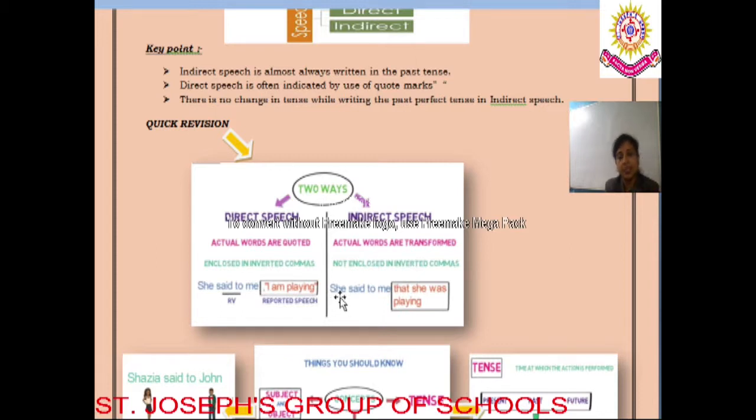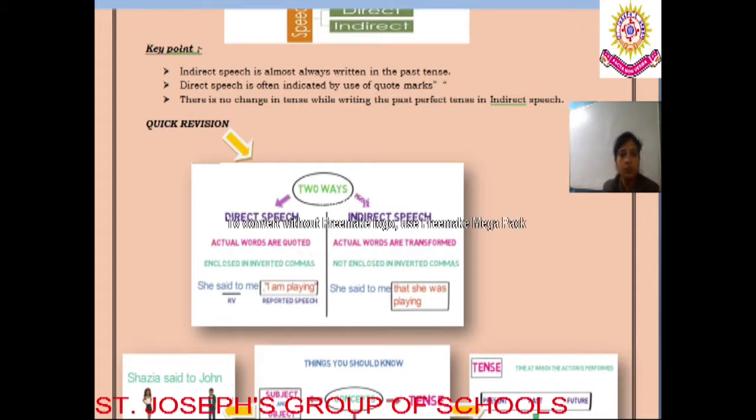Look at the other example: She said to me that she was playing. It means that the inverted commas are replaced with the word "that," the coordinating conjunction, and the tense form is changed to past tense. So here is how direct speech changes into indirect speech.